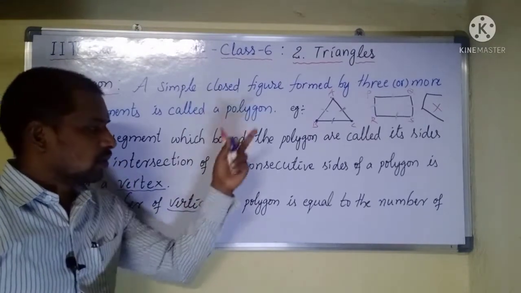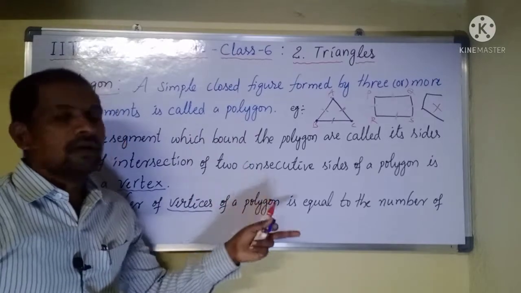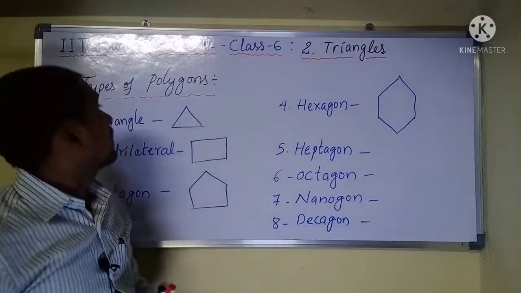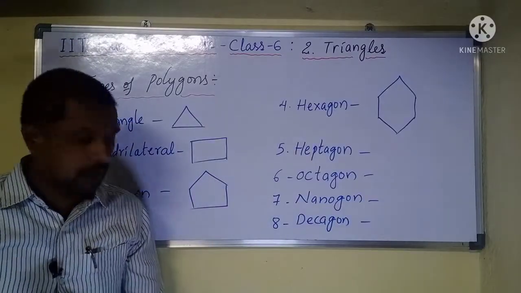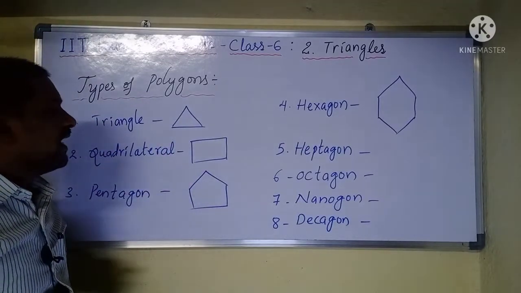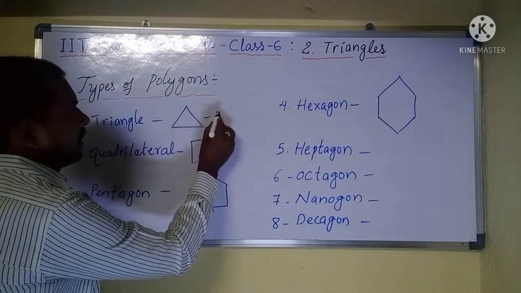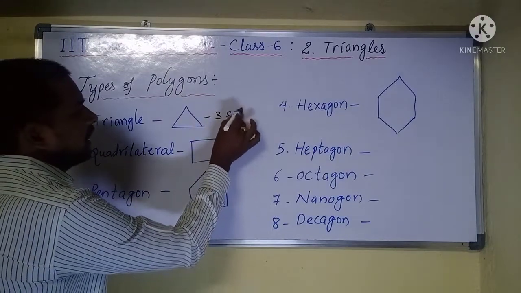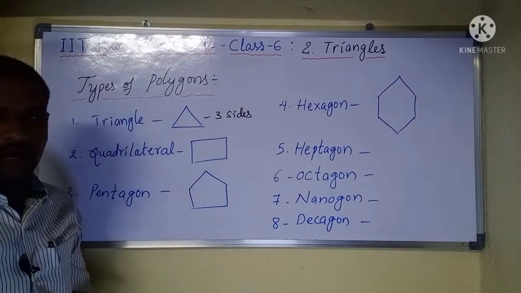So we'll discuss the types of polygons. A polygon which has three sides is a triangle.